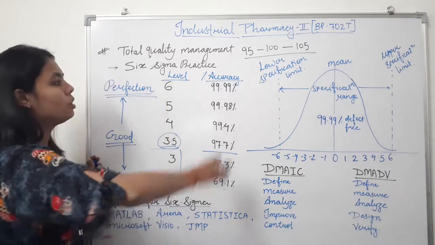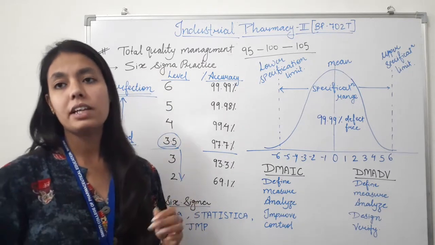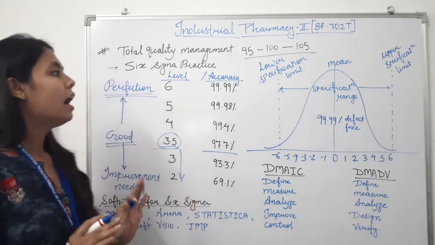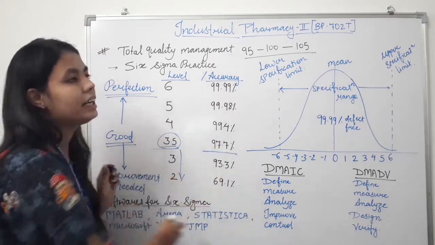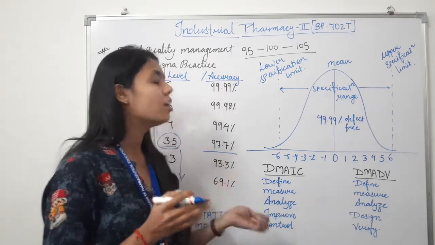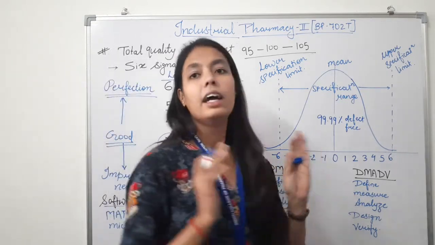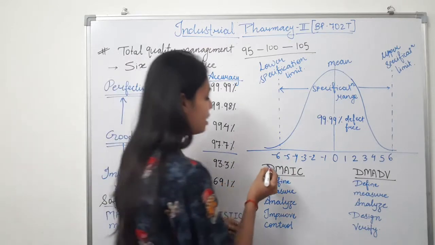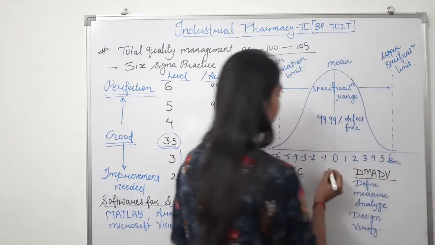So this is about the Six Sigma practice or levels. What are the various levels of Six Sigma? After taking this data, if we talk about the curve of the Six Sigma concept, as you can see here, the Six Sigma curve lies between -6 and +6.